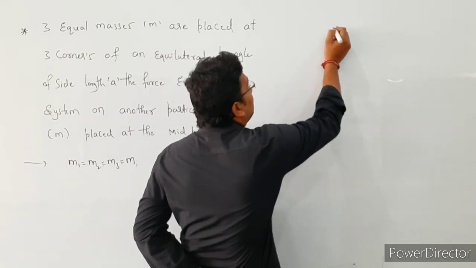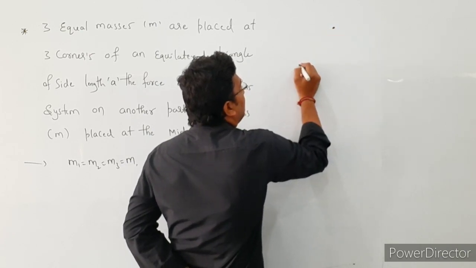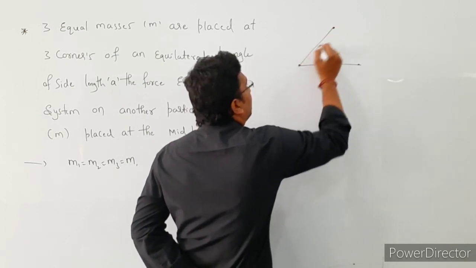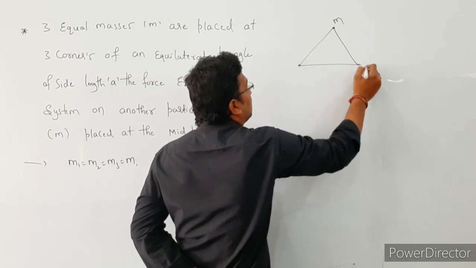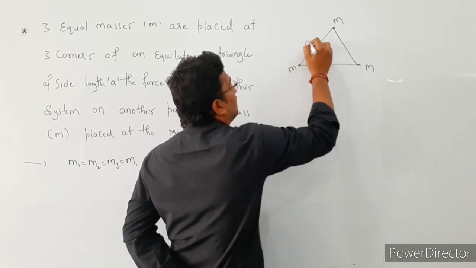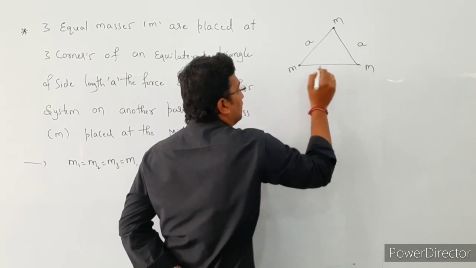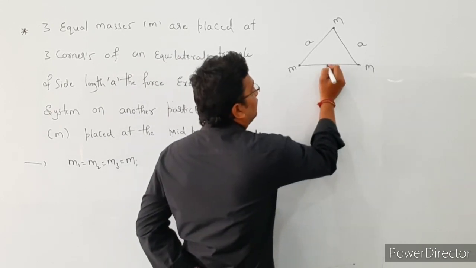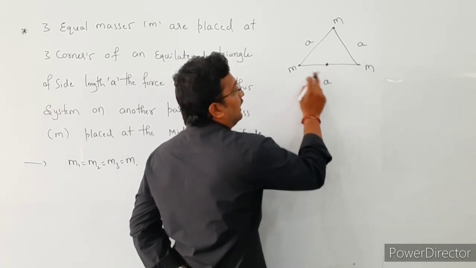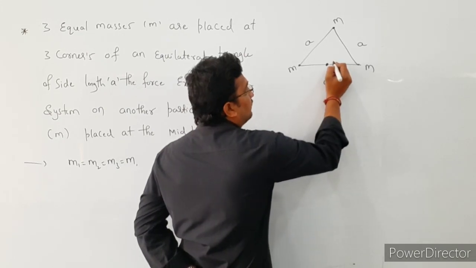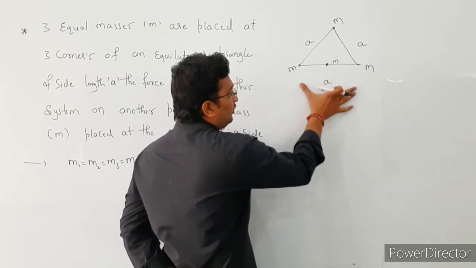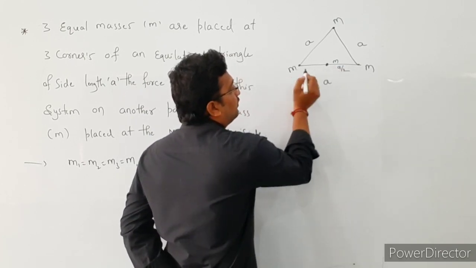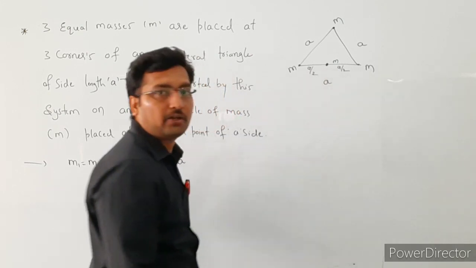See here, consider this is the first particle, this is the second particle, and this is the third particle, right? This is m and this is also m and this is also m. The distance between these two particles is given, that is a, right? Afterwards we are going to find the net force acting if the particle is placed at this position, exactly the middle of this side. The mass of this particle is also the same, that is m. The total distance is a. From this point to this point, that is a by 2. From this point to this point, that is also a by 2, right?